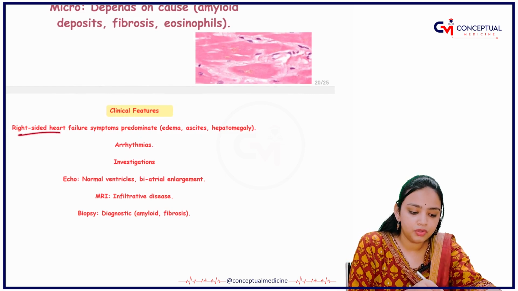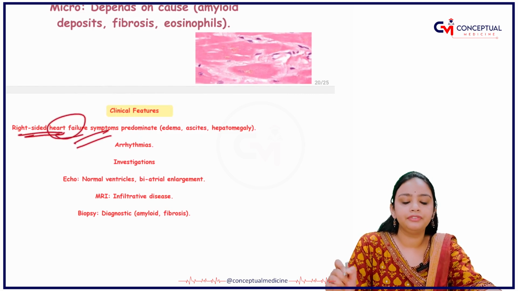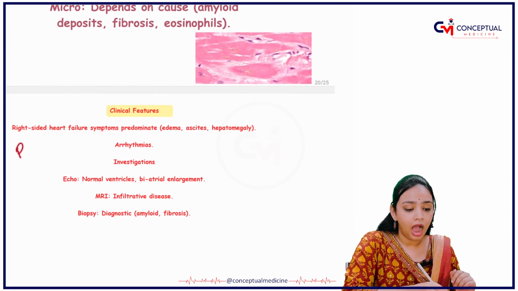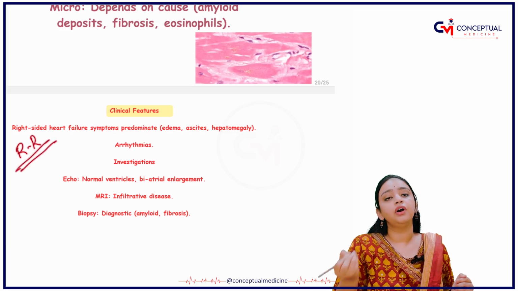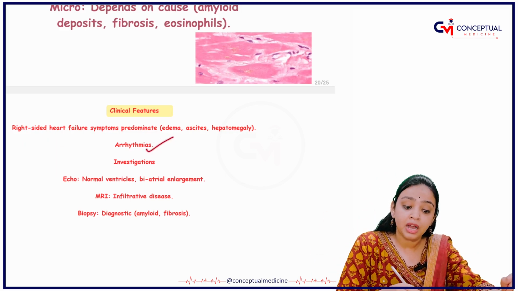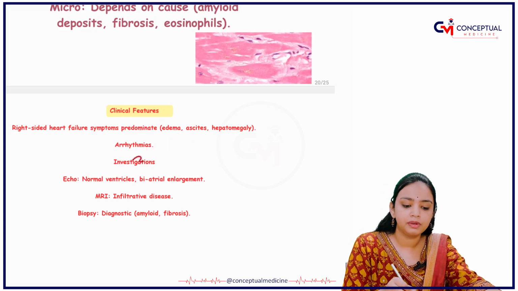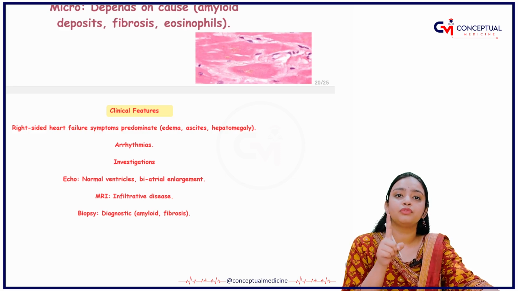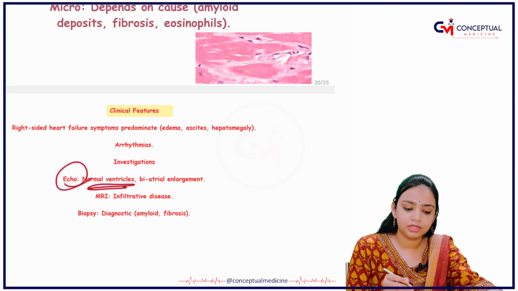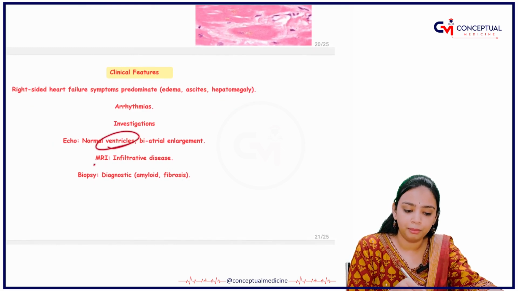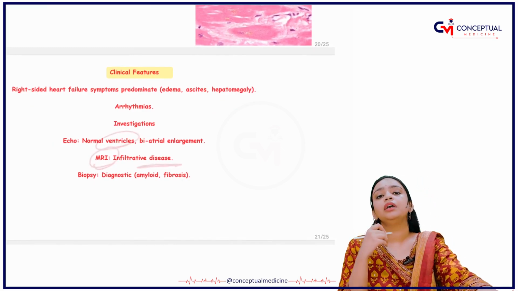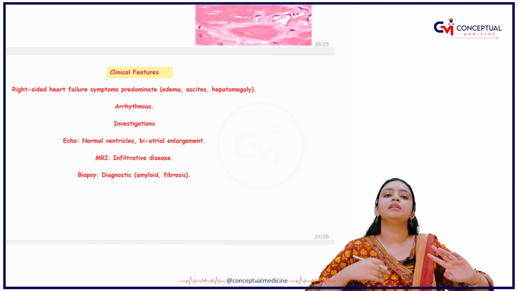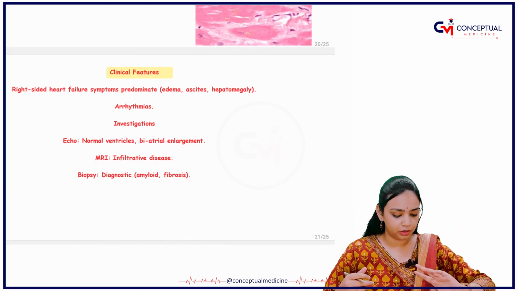In the clinical features, the first one you have is right-sided heart failure. So remember, R for R: restrictive is for right-sided heart failure. Arrhythmias, irregular rhythms, will be there. In investigations, the first thing you have to order is the echo. Echo says that the ventricles are normal. In the MRI, you are able to see the infiltrates, and in the biopsy, you are able to see the deposition. Basically, either deposition of amyloid or fibrosis.